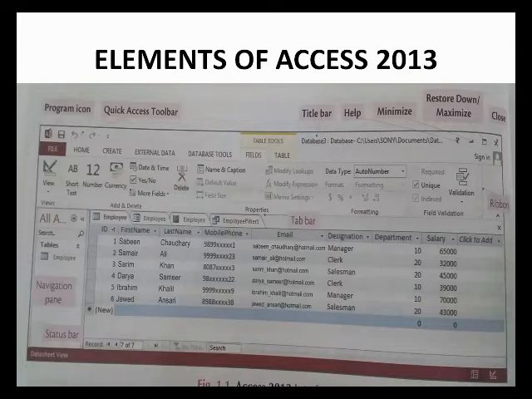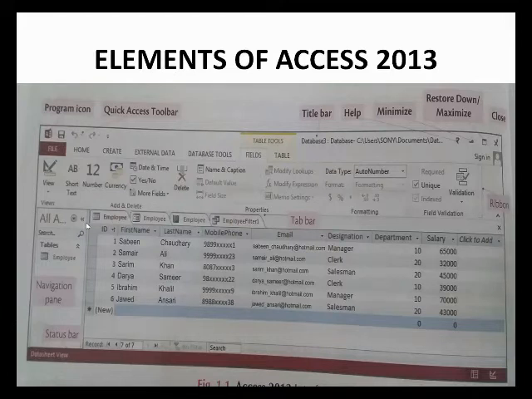The main tabs are: number 1 is file, number 2 is home, number 3 is create, and number 4 is external data, and database tools, fields, and table. These all are the ribbon tools.